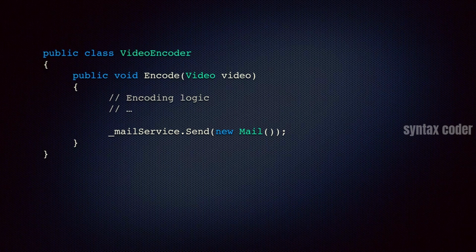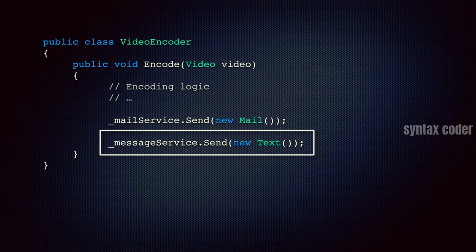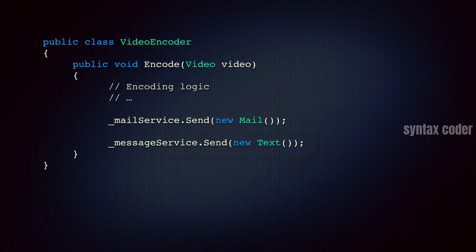owns the video. Now, there is nothing wrong with this code, but let's say in the future, there is a scenario and we may want to send a text message to the video owner. So what we need to do is to go ahead and add this extra line of code to this method. Now, again, this is for simplicity. In a real world scenario, there could be a few more lines of code.